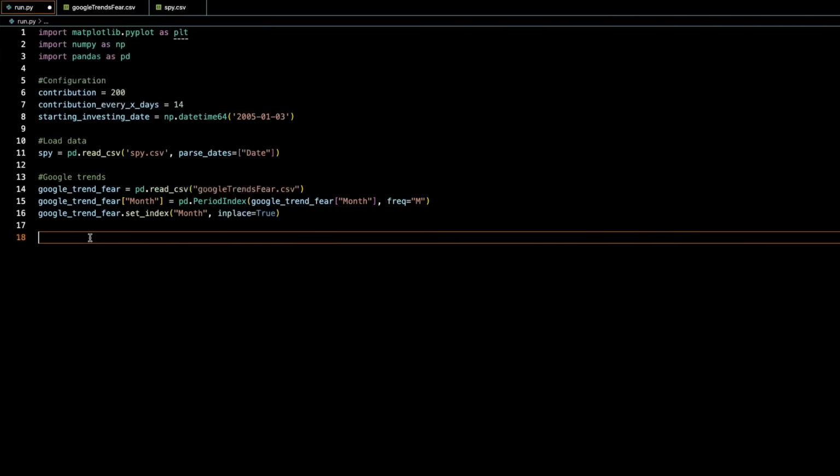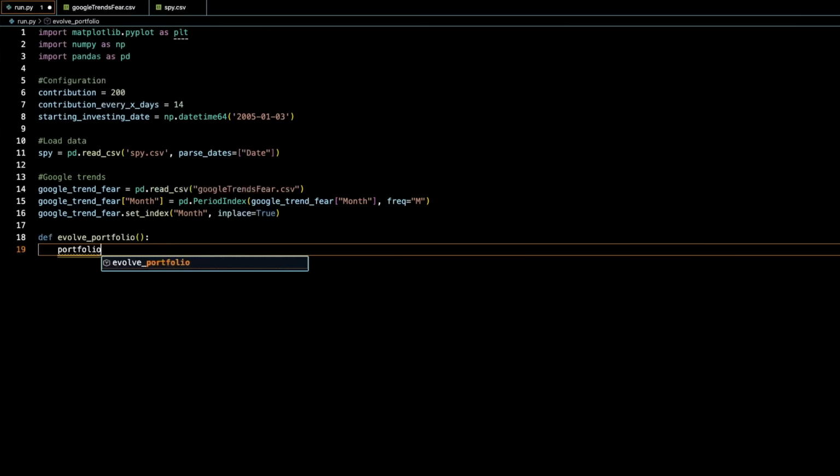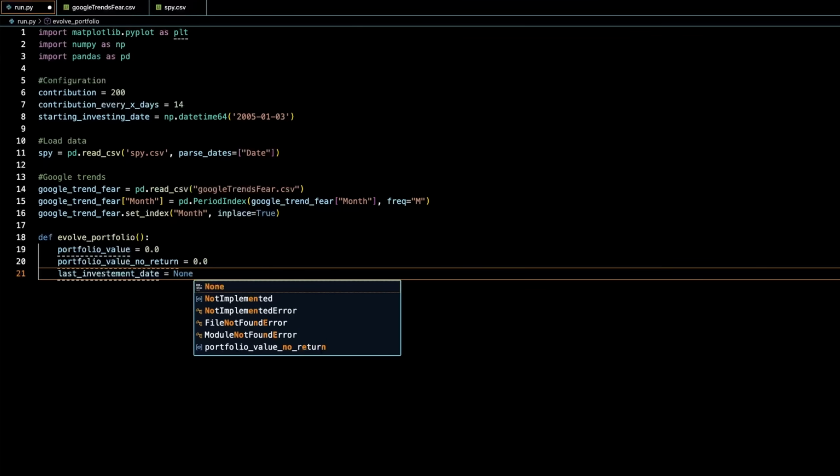Let's maybe start by just trying to simulate the returns one could expect if they were just investing in the market based on $200 every 14 days. Initially the portfolio value will be 0. And we'll also make a comparison to a portfolio that does not receive any investment returns, but it's just like putting money in a savings account. You're not actually investing in the market. We also need to keep track of the last investment date.